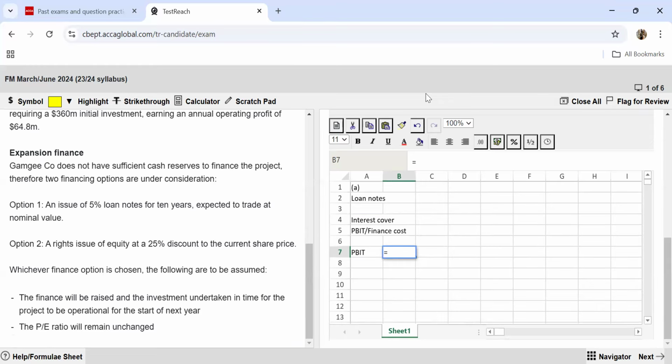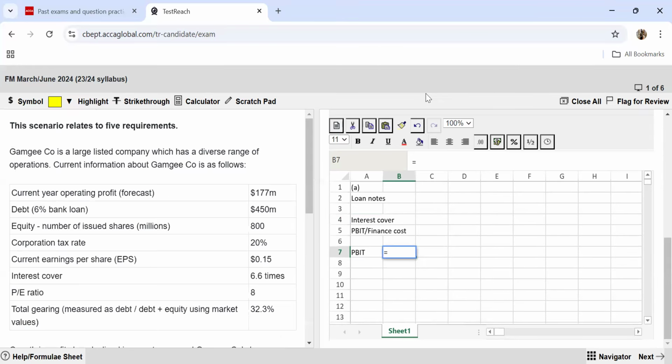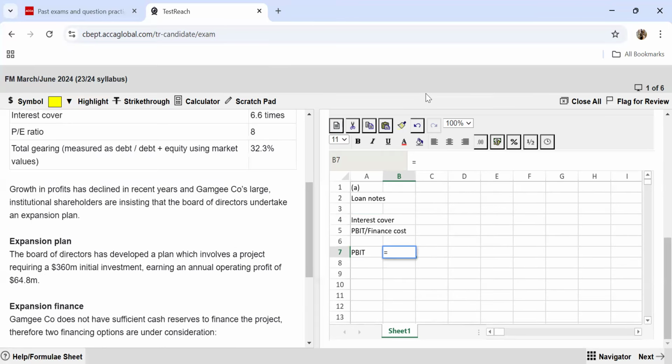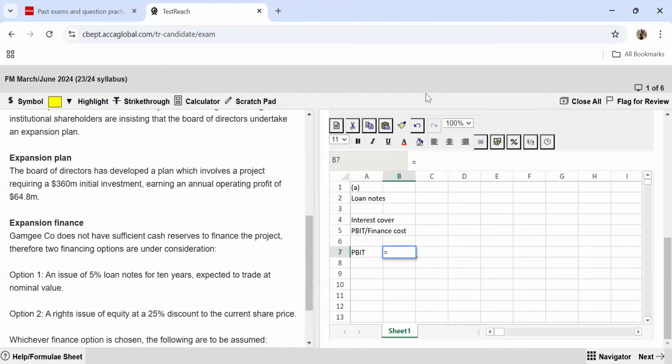So in the next year, I'm not only going to have this much profit of 177, I'll also have the additional profit that this project is giving me. Here you can see the board of directors have developed a project, and the earning is going to be annual operating profit of 64.8. So I'm going to take 177 and add 64.8 to it. This is going to be my PBIT in the next year.